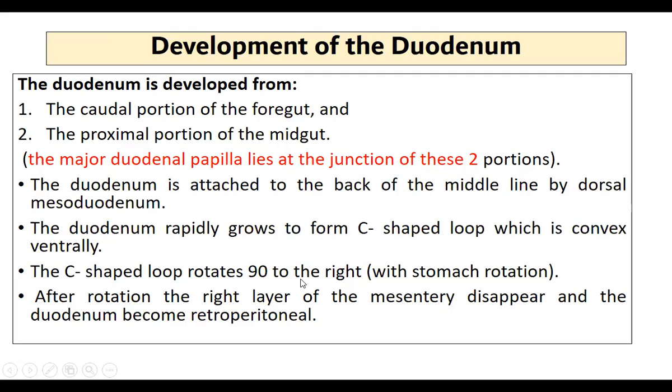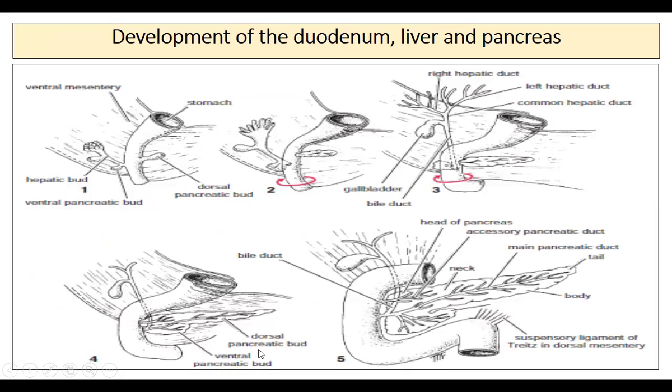The C-shaped loop rotates 90 degrees to the right along with the stomach. When the stomach rotates, the duodenum also rotates. After rotation, the right layer of the mesentery disappears. As I said, initially it has a mesentery. Later, with this rotation, it disappears, and the duodenum becomes retroperitoneal. So this is a very important landmark. These are the different stages of development of the duodenum.